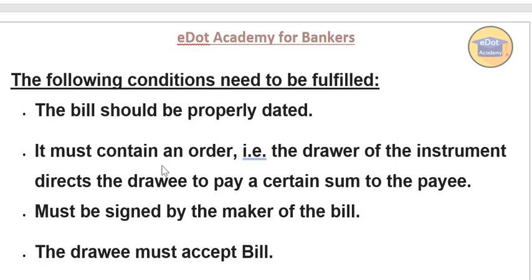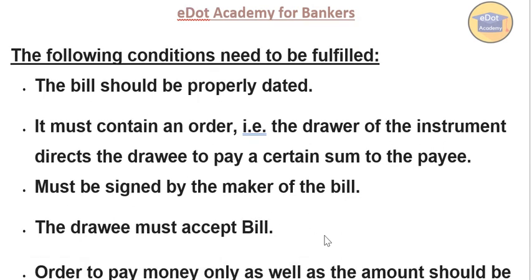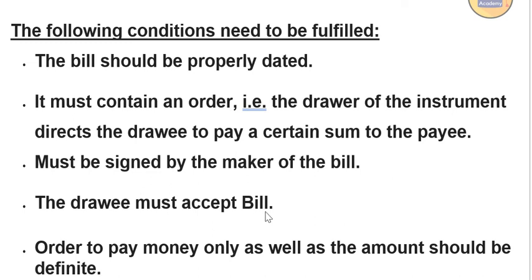It must contain an order, that is, the drawer of the instrument directs the drawee to pay a certain sum of money. It must be signed by the maker of the bill, that means whoever is drawing the bill must sign it. And the last condition is that the drawee must accept the bill. It's a necessary condition. If he is not accepting, that will not be a bill of exchange.